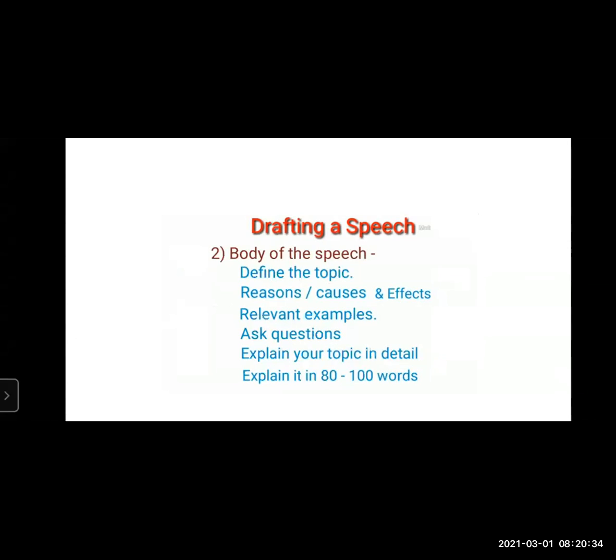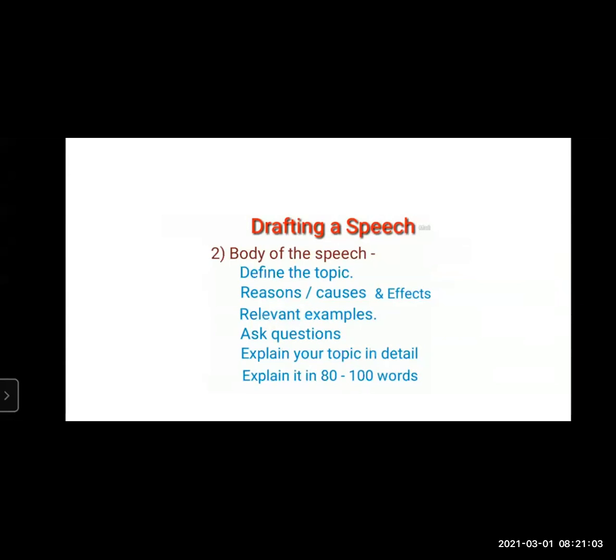You need to define the topic that has been given to you. First thing is you should know some points to talk about it. For these students, if you want to gain knowledge, reading is very important. What you have to do is search some important topics. Just go through your last few years' question papers and the topics that have come in the exam, and please study these topics because you should have some idea while drafting a speech.